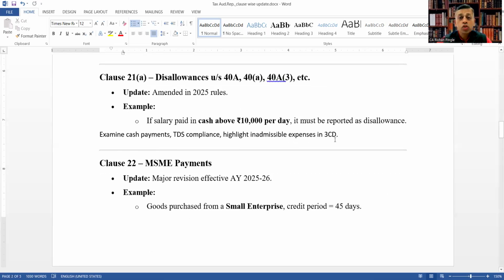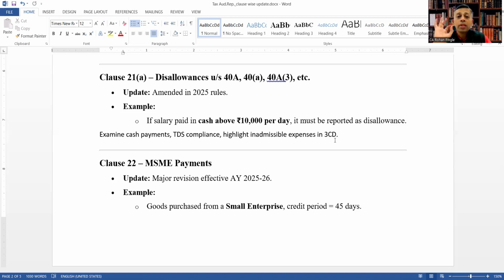Next, clause 21, subclause A. Disallowance under section 40A, 40A subclause 3, etc. So amended in 2025 rules. Example, if salary is paid in cash above rupees 10,000 per day, it must be reported as what?